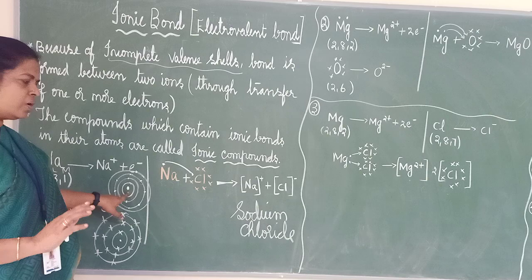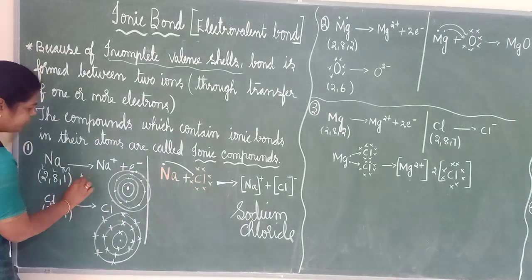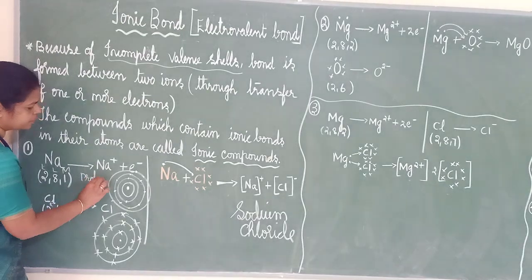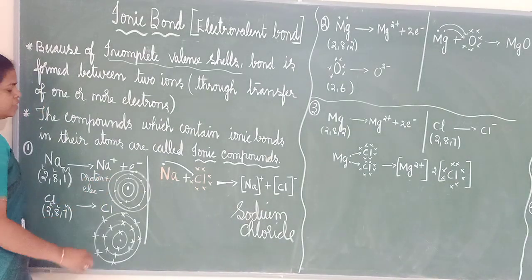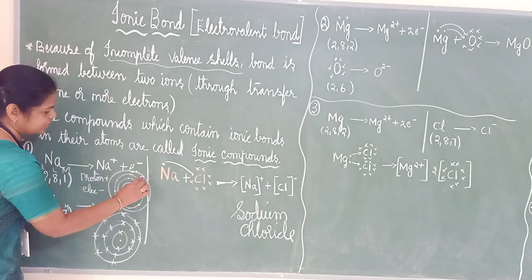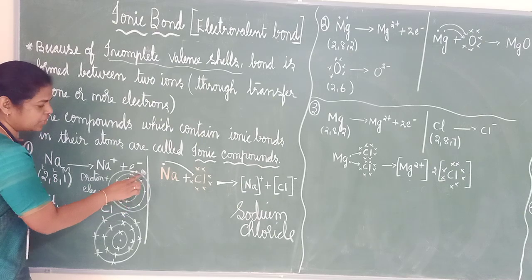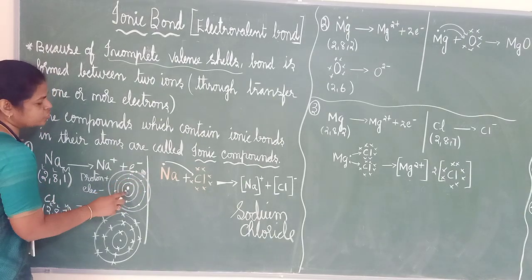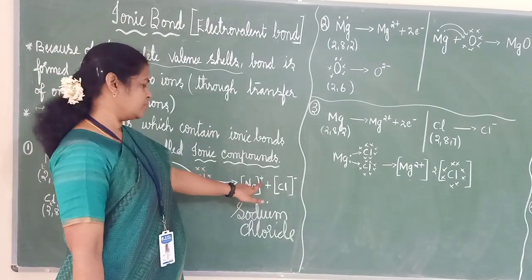So what is more, positive or negative? Proton means positive, keep this in mind. Proton will have a positive sign, and the electron will have a negative sign. If you are taking 11 protons and 11 electrons, now it is becoming 10. So this number is more and this number is less, right? So here you will get the positive. So Na is plus. Got it?